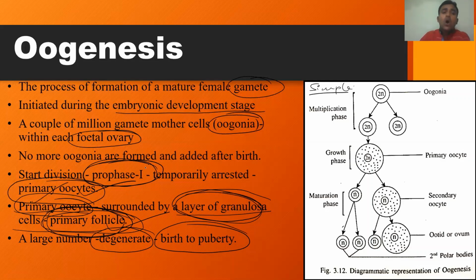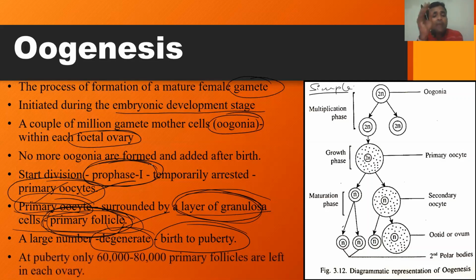That means not all of the couple of million gamete mother cells or oogonia will develop as functional primary follicles. A large number of primary follicles will be degenerated during the phase of birth to puberty, so at the time of puberty, there is a limited number of primary follicles.